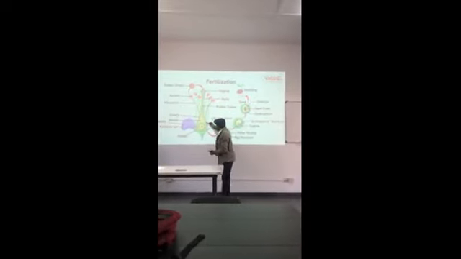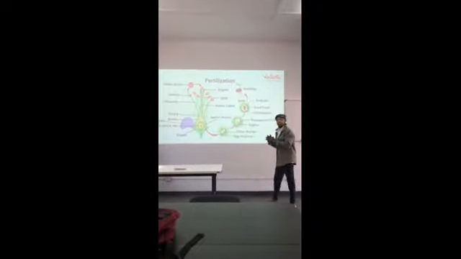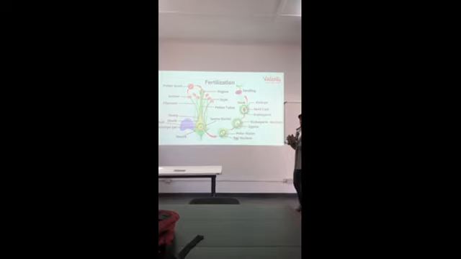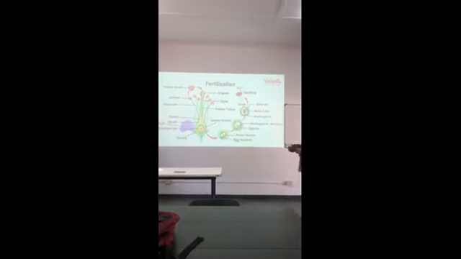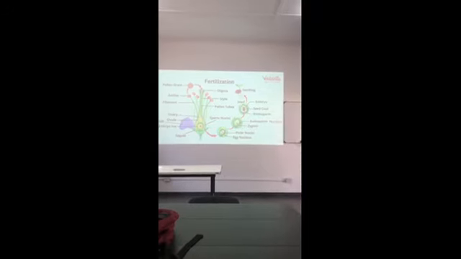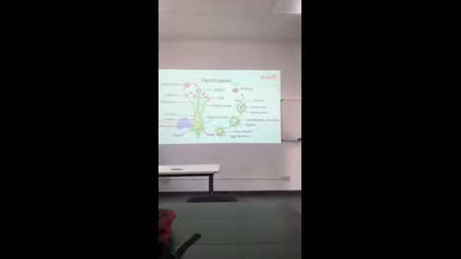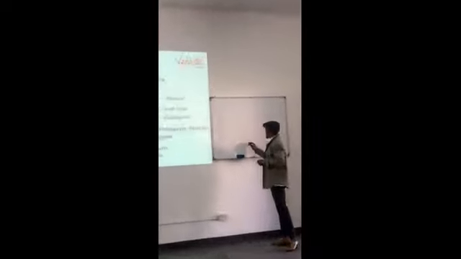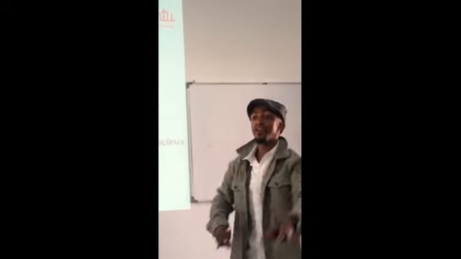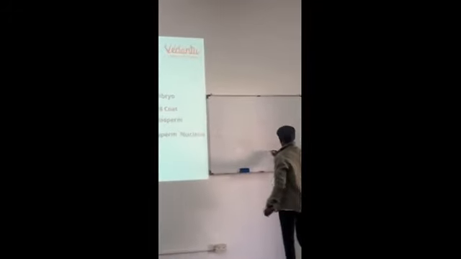The pollen grain will enter the ovule, and they will fuse. After fusing, they will form what we call a zygote. A zygote is 2N, meaning 1N plus 1N: 1N of a male and 1N of a female.